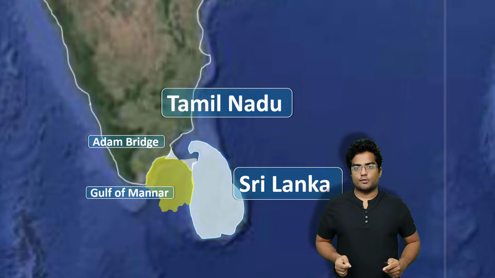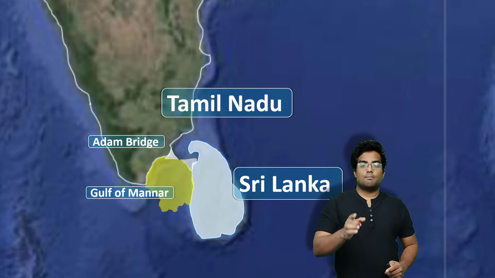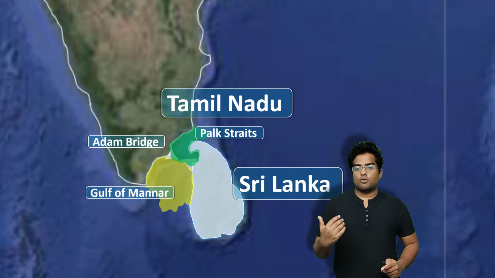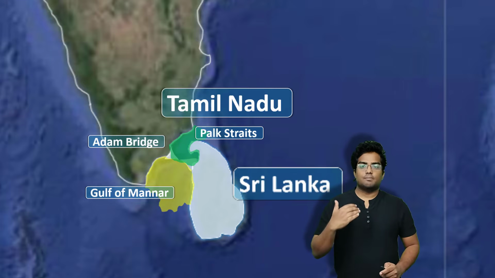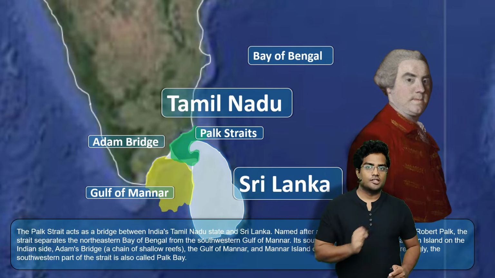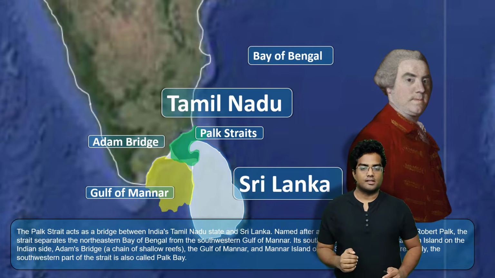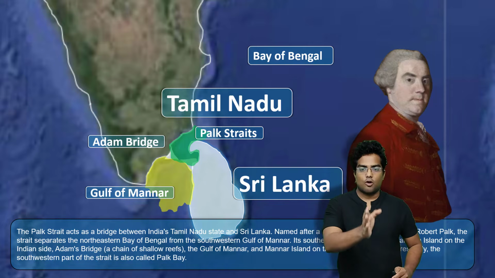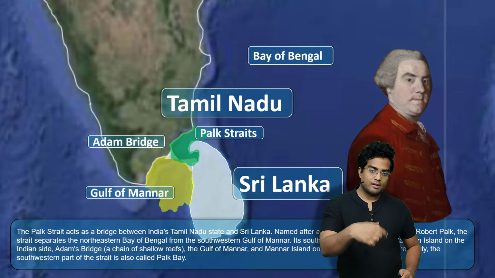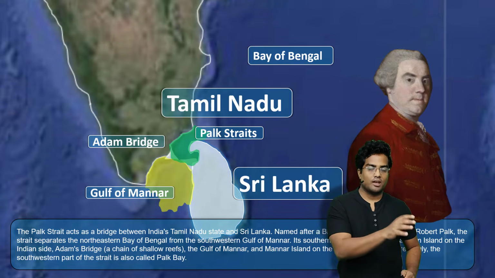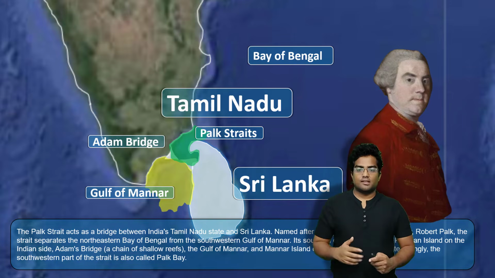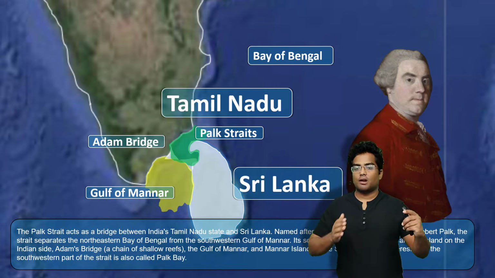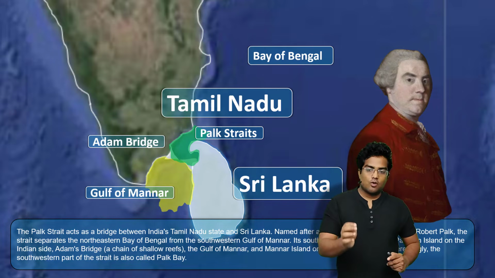and around Adams Bridge. Now there is an important thing called the Palk Strait. So this is the Palk Strait. Now the important thing about Palk Strait is it is basically named after an Englishman who ruled the Madras Residency. So this guy is a Britisher. His name is Robert Palk. According to this guy, this particular strait was named. And there are a few other things. The Palk Strait is actually a connection between the Bay of Bengal and the Gulf of Mannar, and also there are a